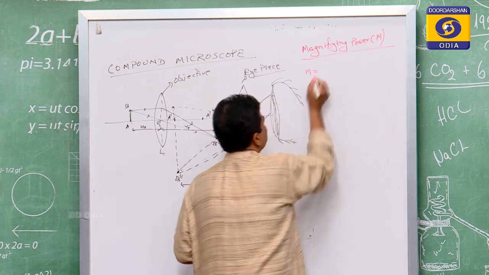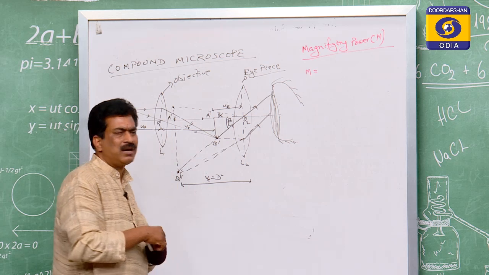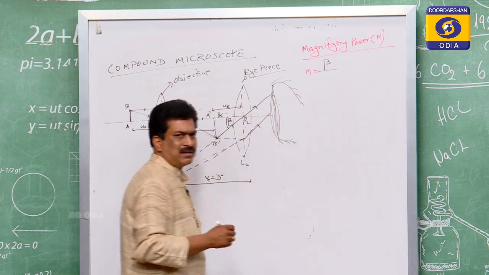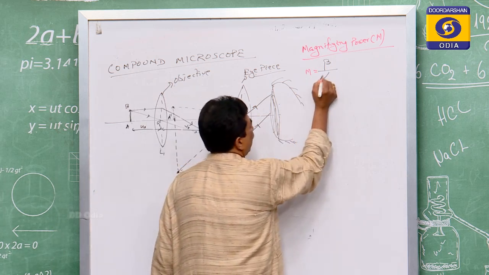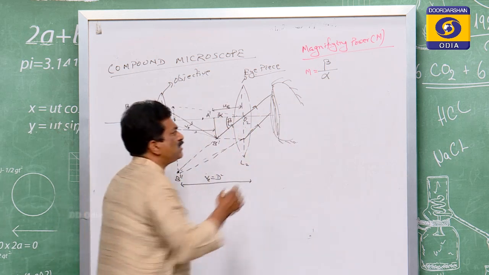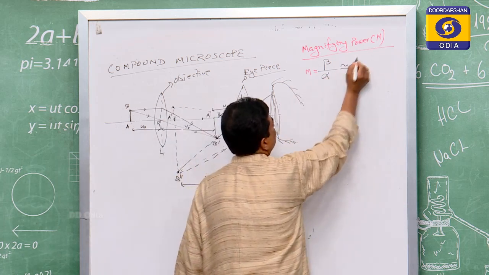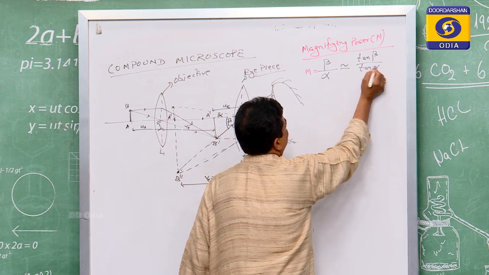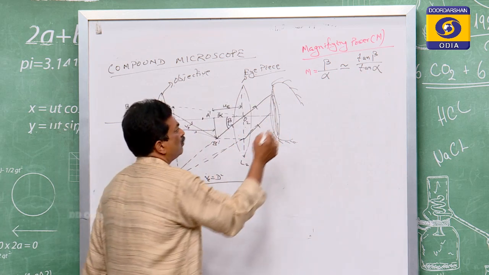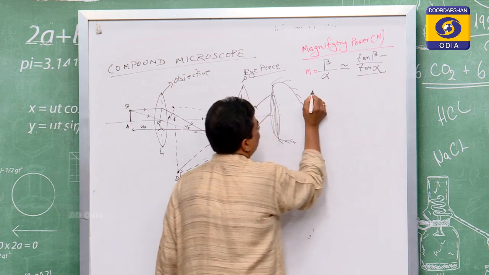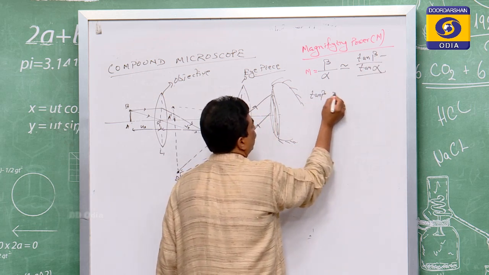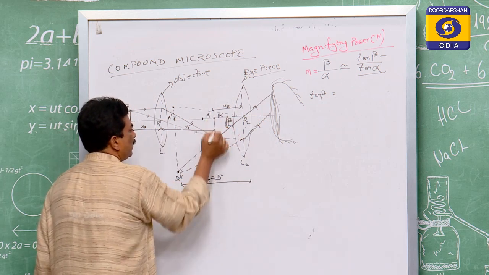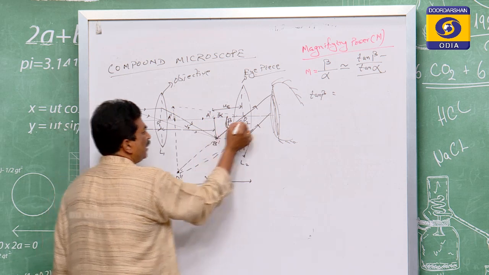As per the definition, capital M is the ratio of the angle inclined by the image at the eye to the angle inclined by the object at the eye, meaning beta by alpha, which is also equal to tan beta by tan alpha. Let us now find the value of tan beta and tan alpha. Tan beta: this is the angle beta, in the triangle A dash B dash O2.